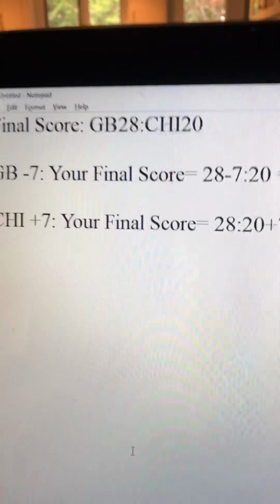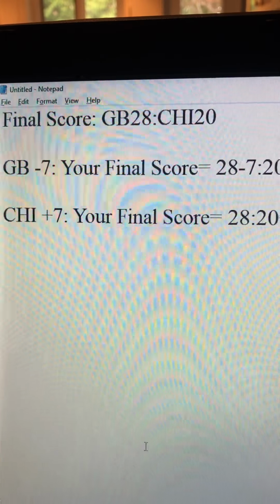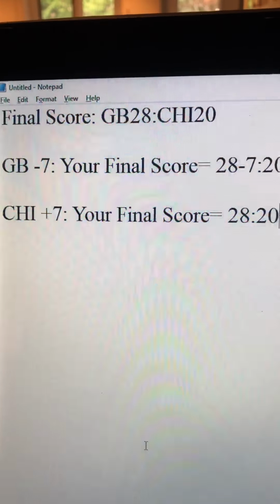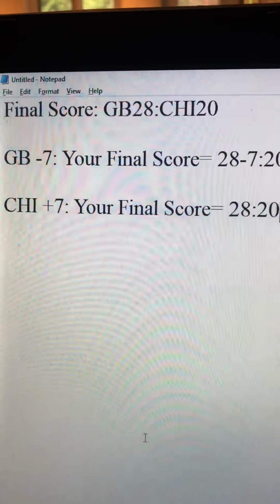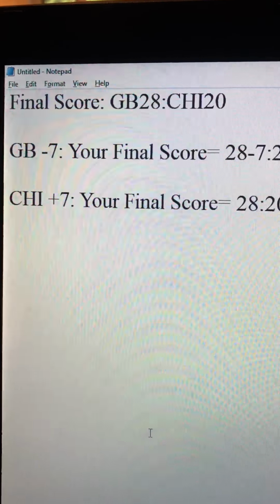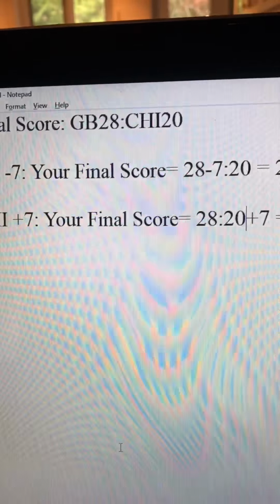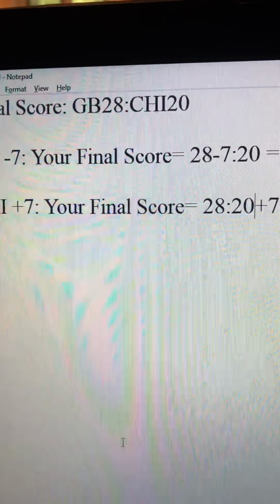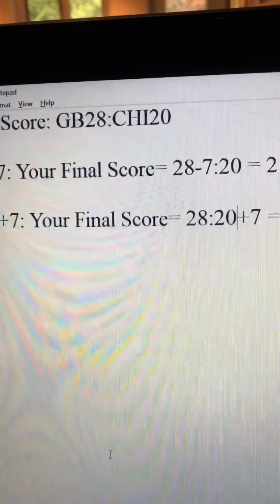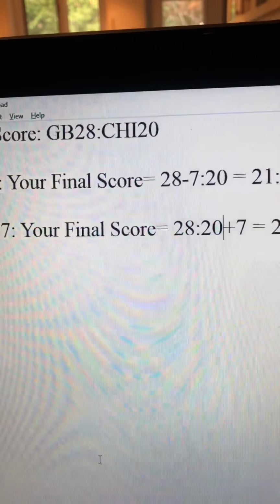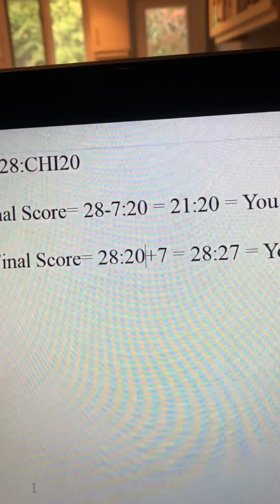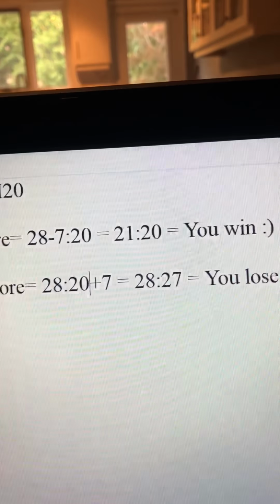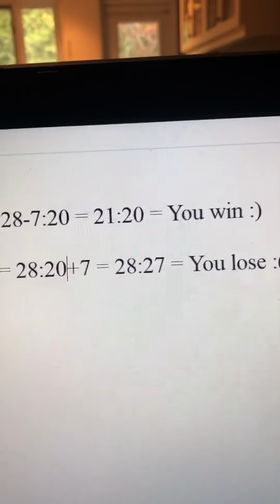So let's say the final score of the game is Green Bay 28, Chicago 20. You took Green Bay -7. Your final score is 7 points subtracted from Green Bay's final score. So this is your final score, 28 minus 7 is 21. 21 to 20 is your final score, you still win.